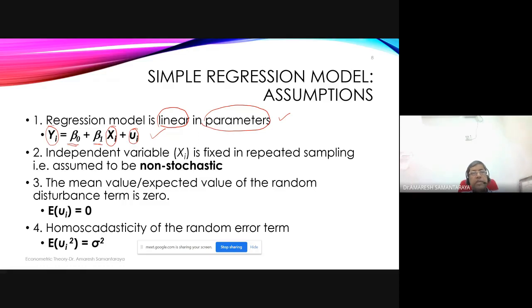Everybody with income of 20, the consumption expenditure will be 12. Now, what is different in the econometric model? In the econometric model, we are considering cases where, fixing income to a particular level, we try to see how consumption expenditures are changing. So that's how it is fixed in repeated sampling.